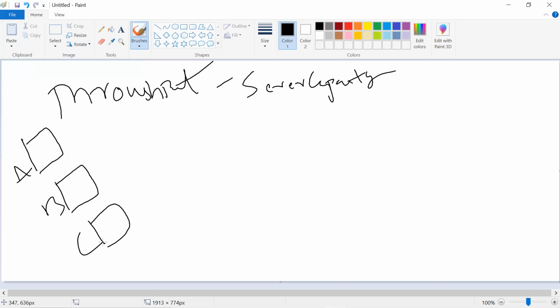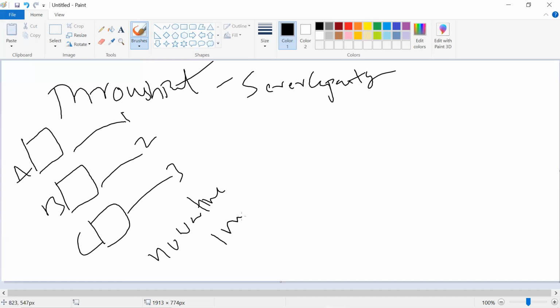If 3 persons come in, each one goes to one, and there is no wait time. In 1 minute, one user can fill.